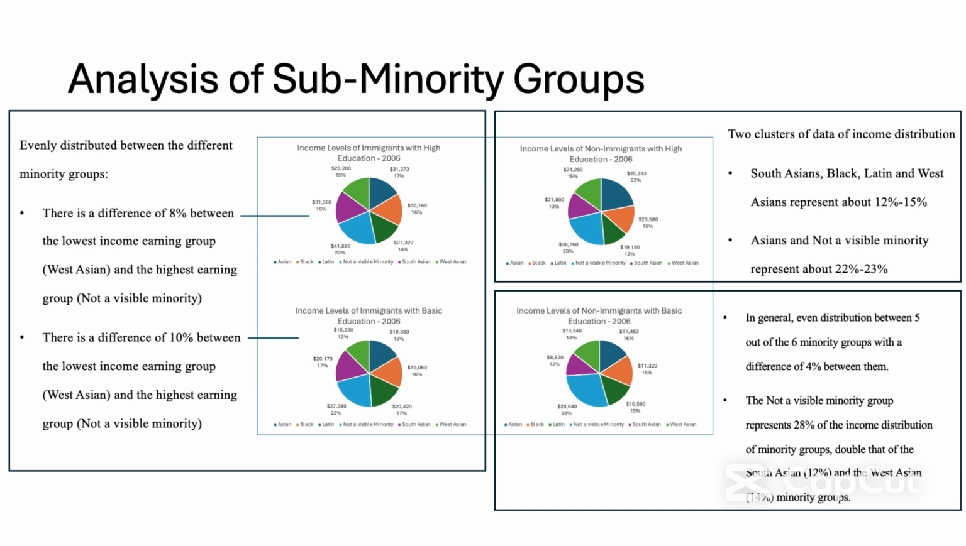For income levels of non-immigrants with basic education in general, there's an even distribution between 5 out of the 6 minority groups, with a difference of 4% between them. Not a visible minority group represents 28% of the income distribution of minority groups, double that of the South Asian and the West Asian minority groups.